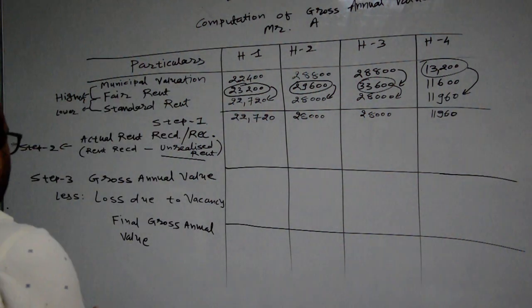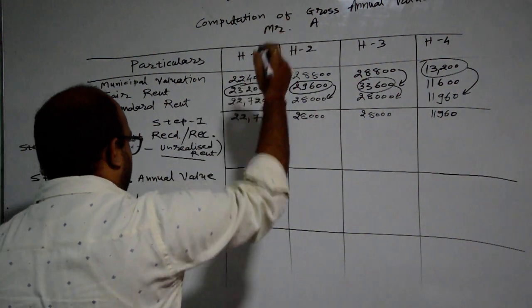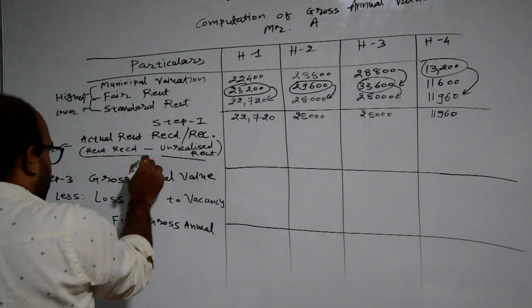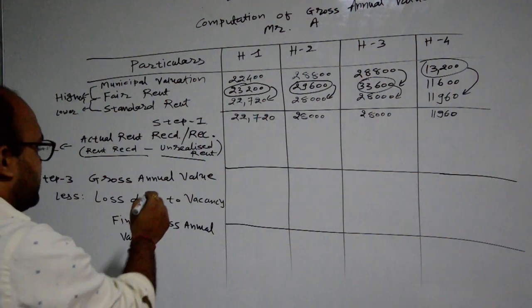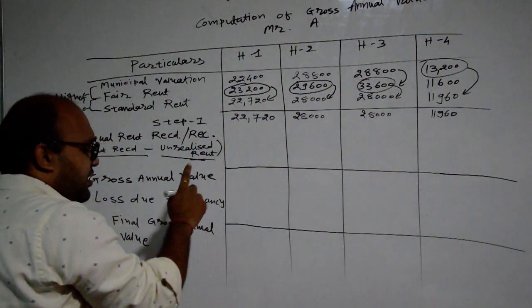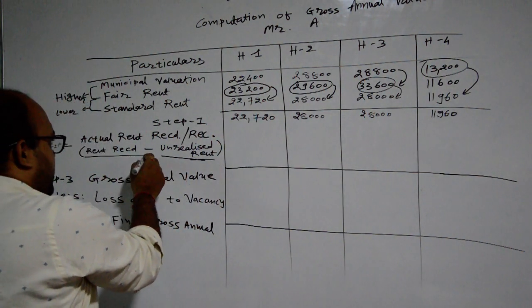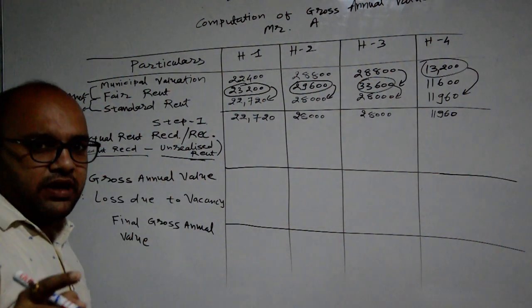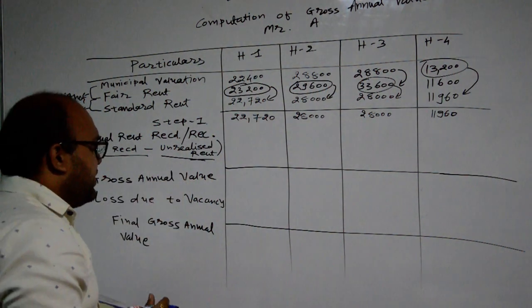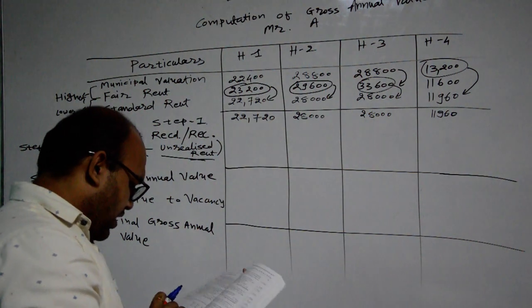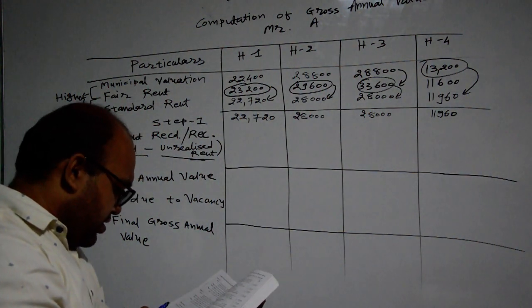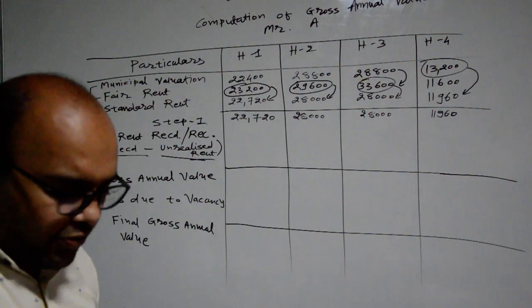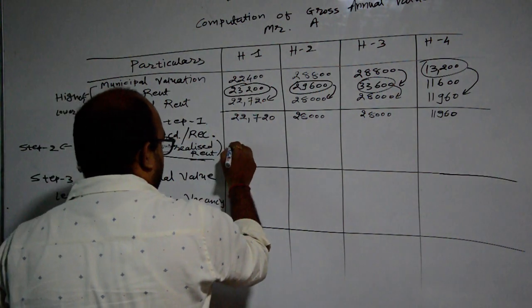Then actual rent: please check that it is rent received minus unrealized rent. We are required to give the amount which is deducted by unrealized rent. So first of all, how much amount have we received?